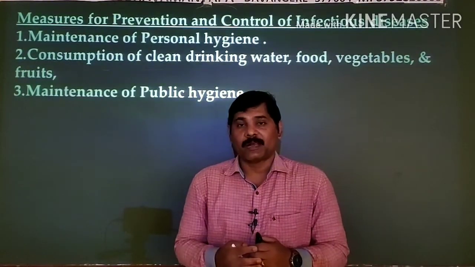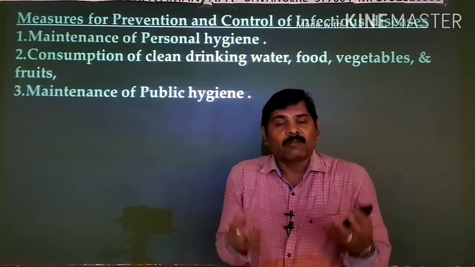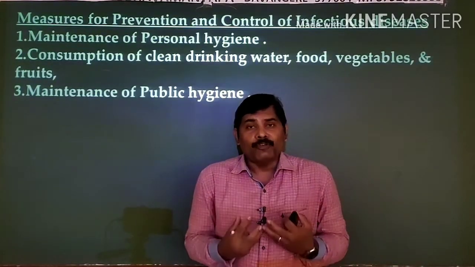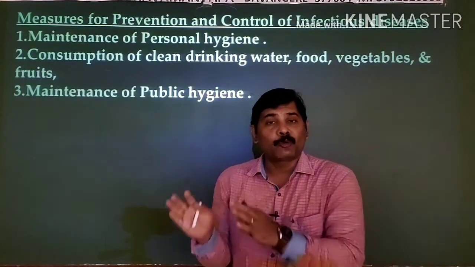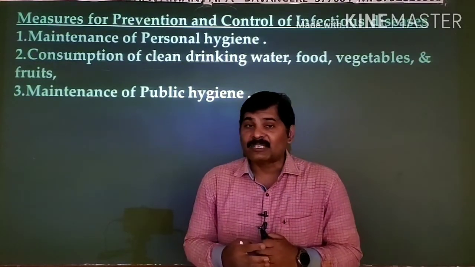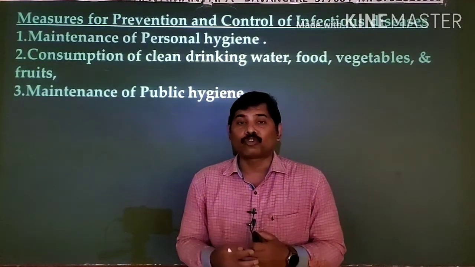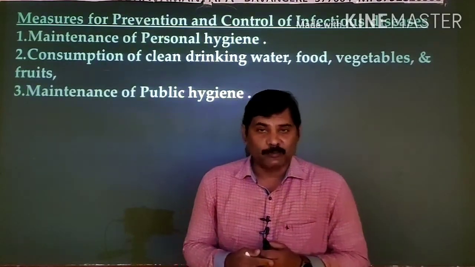And that too, disposal of the waste materials, right? Whatever waste materials are produced in our house, in our day-to-day activities, must be disposed of properly. Thereafter, discarding the fecal matter, going for the toilets, only closed septic tank toilets must be used.